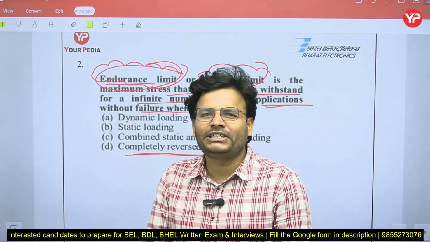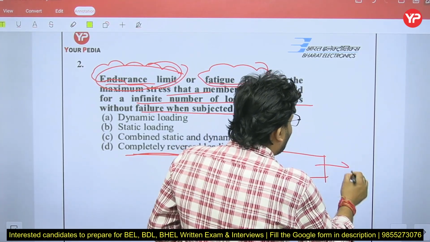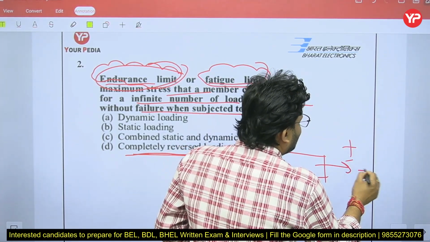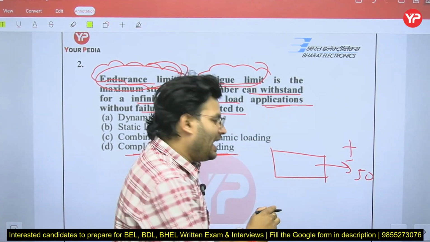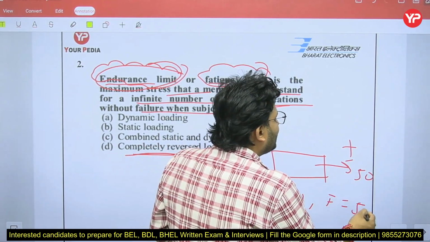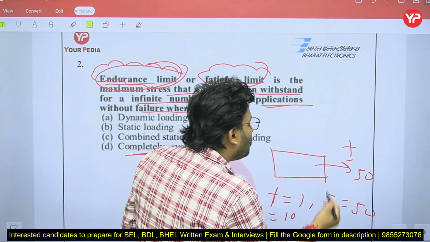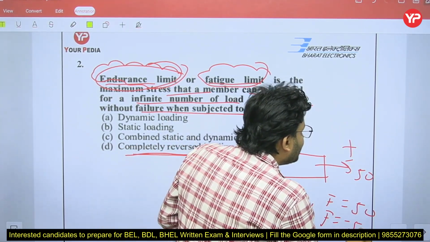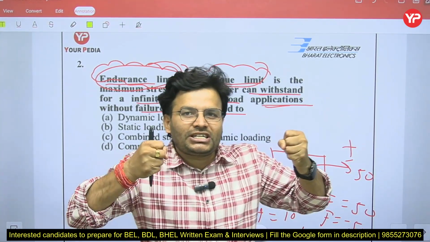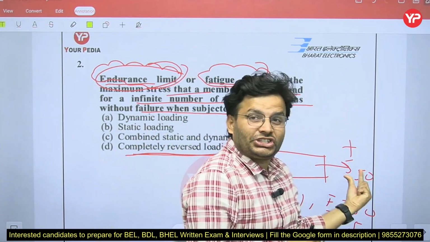What do you mean by completely reversed load? Let's suppose that is the body on which I am going to apply plus minus 50 Newton. That means at t equal to 1 second, the load is plus 50 Newton, that is tension. After, let's assume, 10 seconds, the load is now minus 50 Newton, that is compression. So tension, compression, tension, compression, and the magnitude is the same, my dear friends.